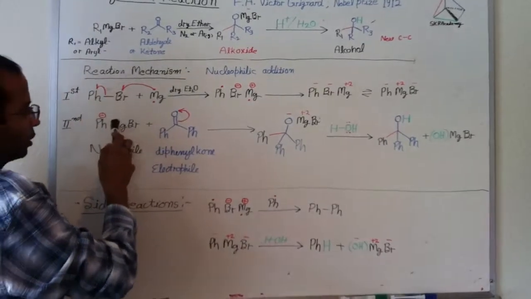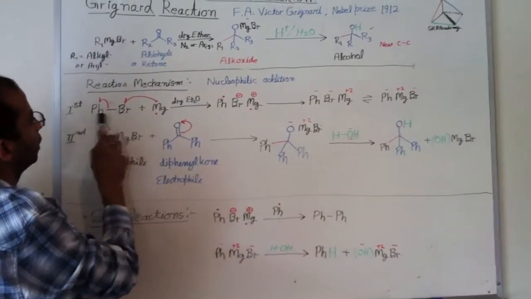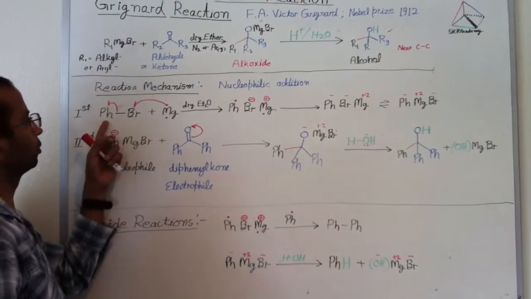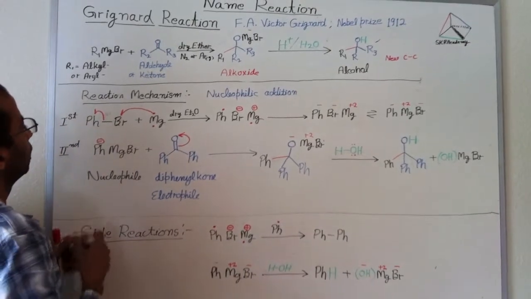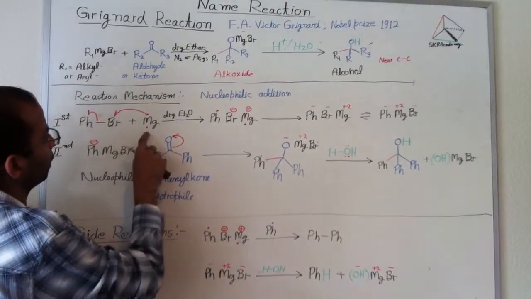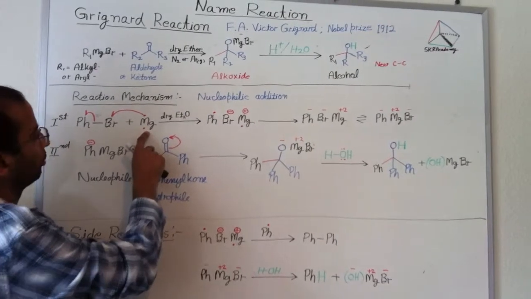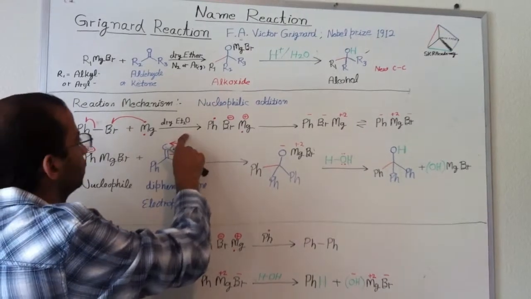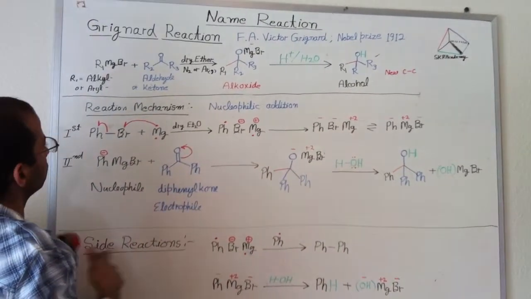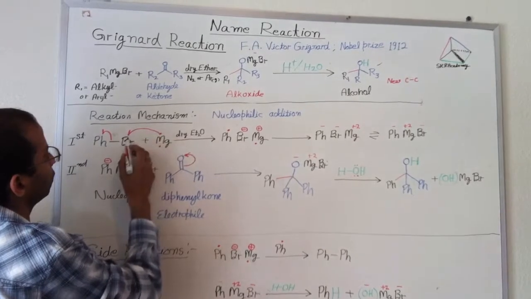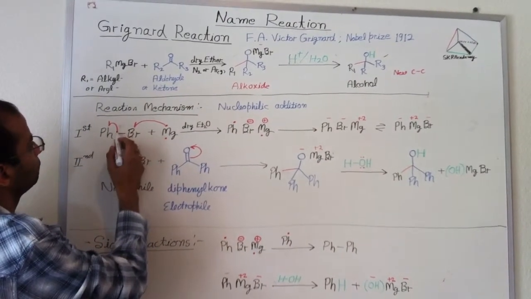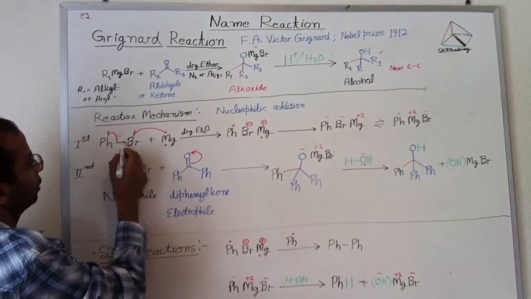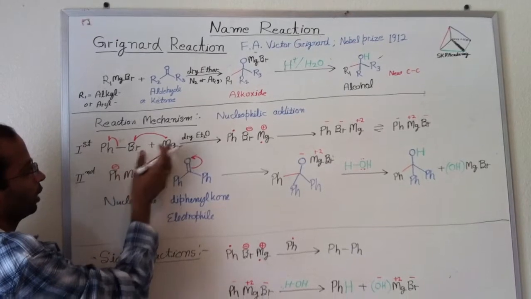So one can synthesize it by taking any alkyl bromide. Here I choose bromobenzene. So it is represented by phenyl group. So phenyl bromide, and then when it reacts with the magnesium metal, it's called magnesium filings, in presence of dry ether or dry THF. So this magnesium donates one electron to bromine. Because this phenyl and bromine bond is very polar, bromine is very electronegative, it attracts electron.